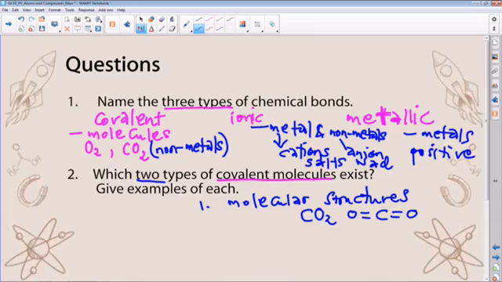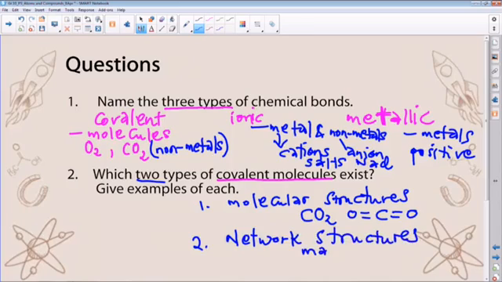Also, it can happen to form what we call macromolecules or network structures, such as diamond and graphite. This is another type of bonding which forms the macromolecules that we discussed.